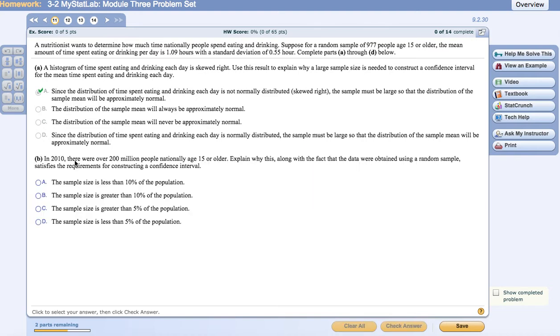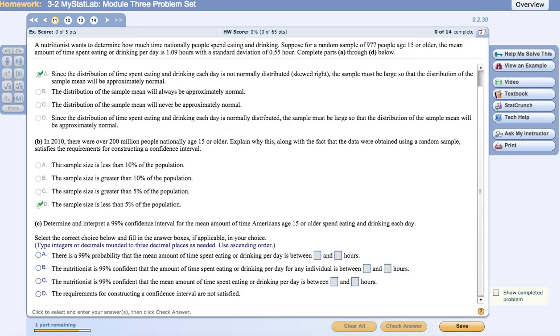Yep, looks good. Then for part B, in 2010, there were over 200 million people nationally age 15 or older. Explain why this, along with the fact that the data were obtained using a random sample, satisfies the requirements for constructing a confidence interval. Well, we know that the sample was 977 people, and that is less than 5% of 200 million. So the sample size is less than 5% of the population. So that